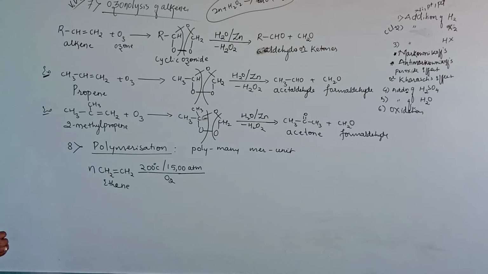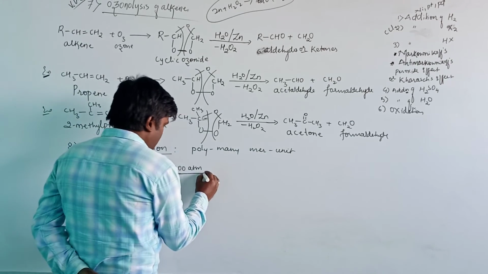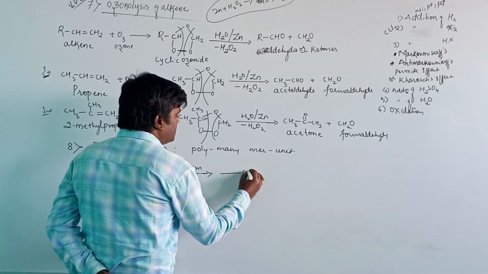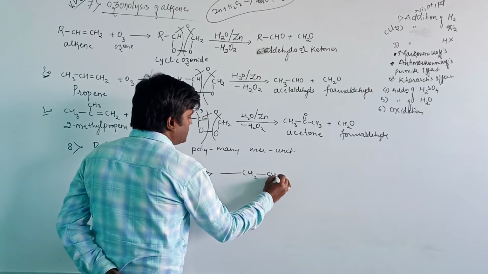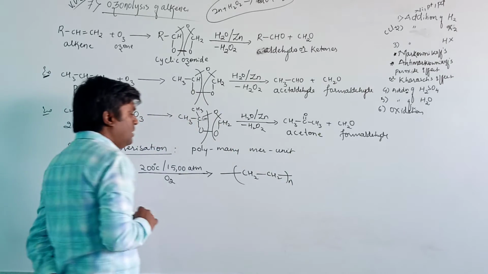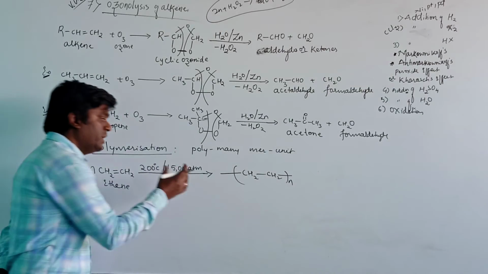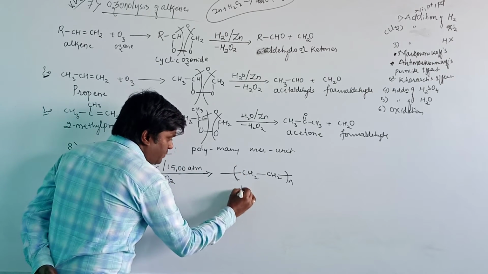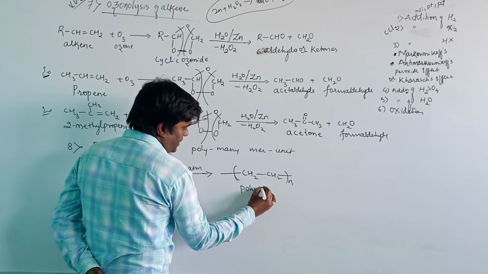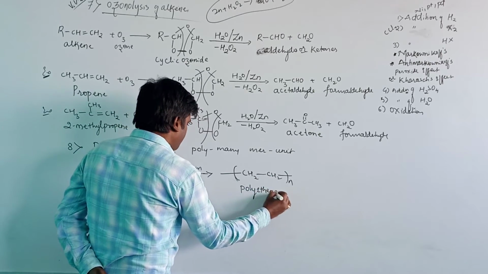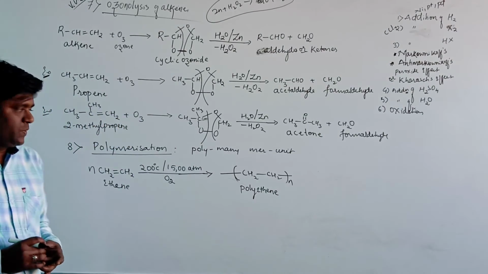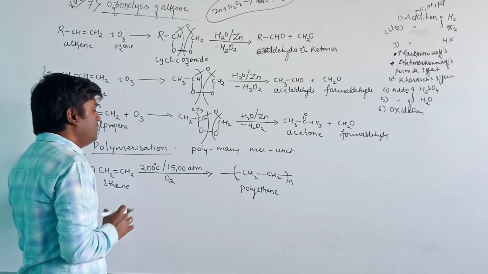In the presence of a catalyst called oxygen, it undergoes polymerization to form CH2CH2, a large number of ethene units. Poly means many, so many ethene units will be joined. That is, polyethene will be formed here. The compound will be polyethene.